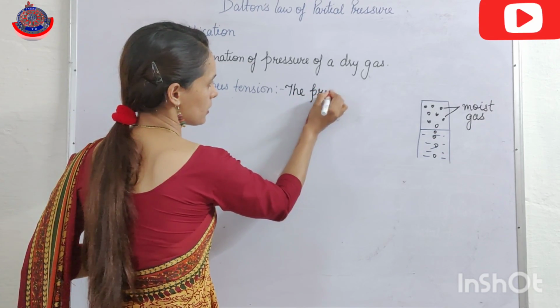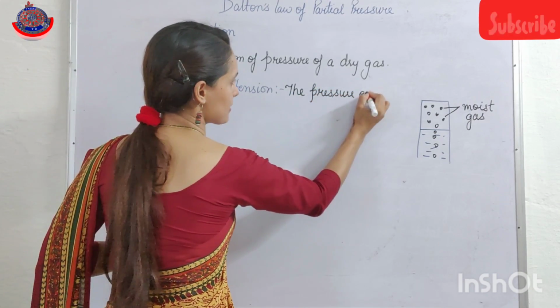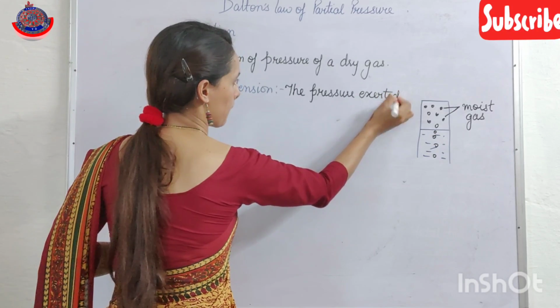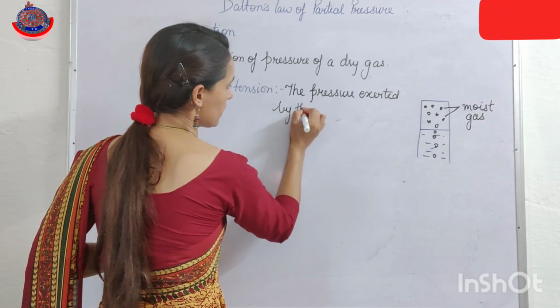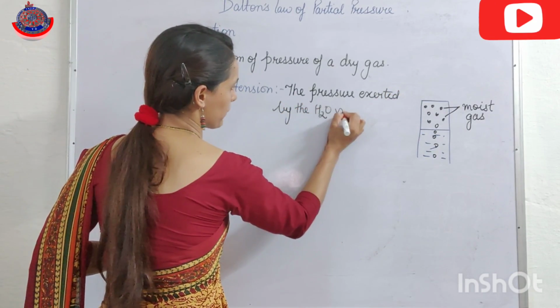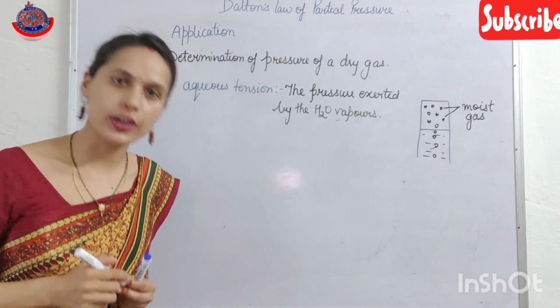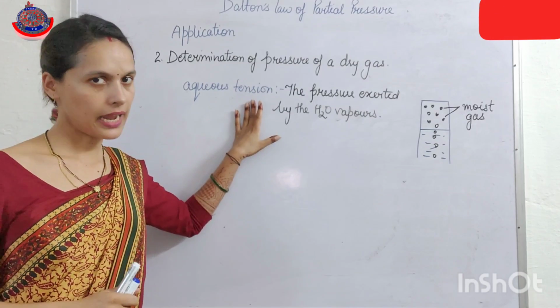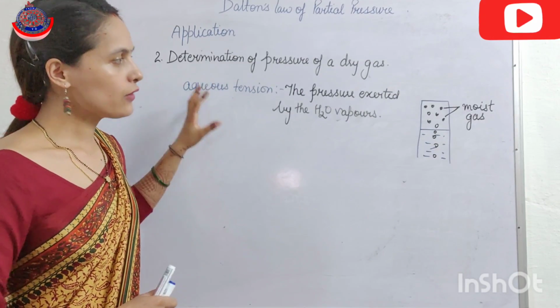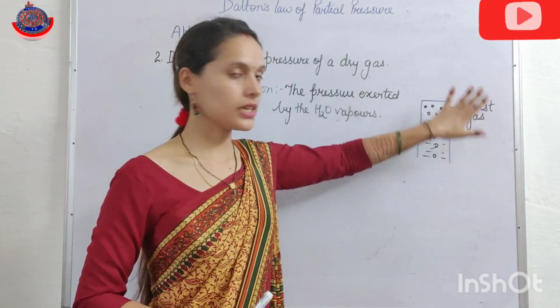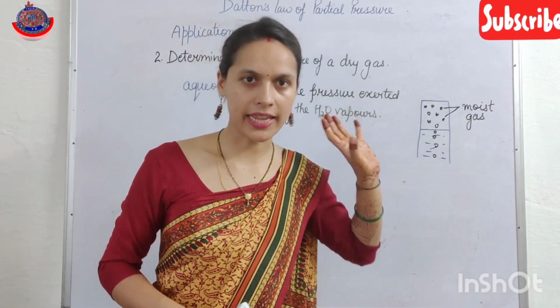The pressure exerted by the water vapors, that is known as aqueous tension, and we have to calculate the pressure of the dry gas.